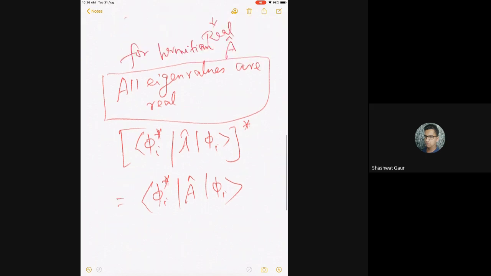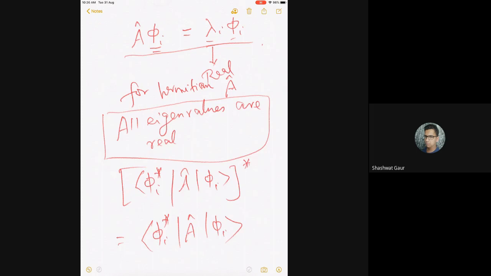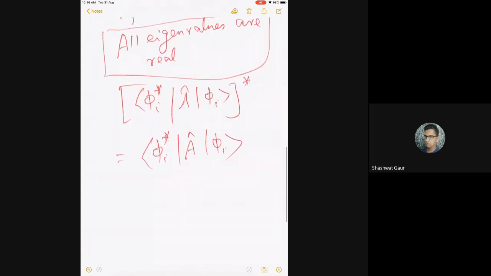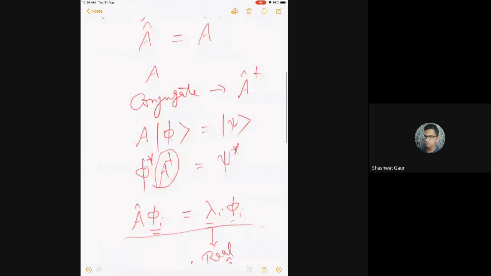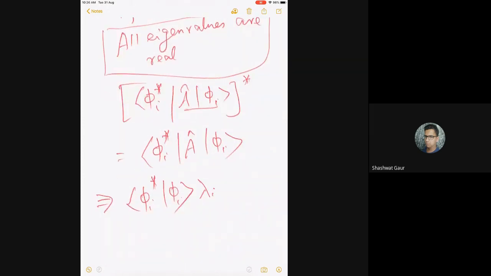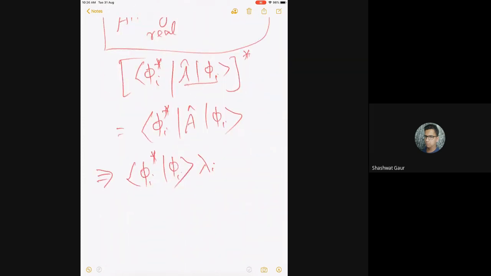Now, A phi I is equal to lambda I phi I. So on this side I write, left hand side becomes phi I star phi I, which is the integral over phi I phi I, and again writing in Dirac notation, I hope everybody understands, into lambda I, because A phi I equals lambda I phi I. So this integral is just the integral of phi I star phi I, lambda I. But there is a star here. Remember, there has to be a star here, right?